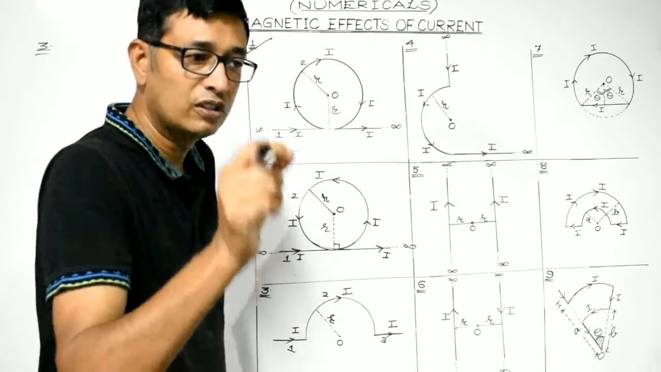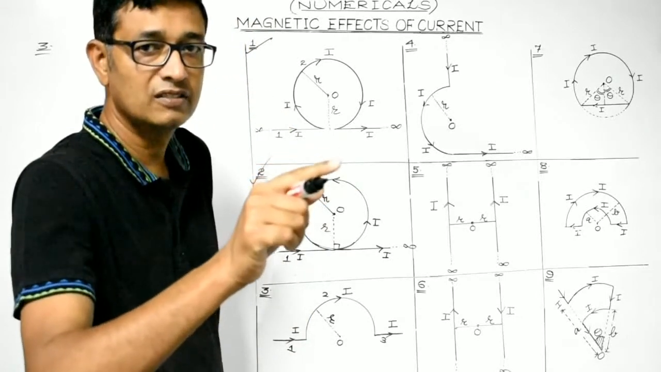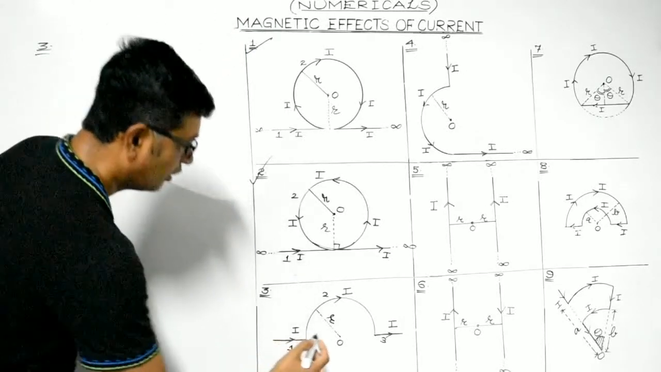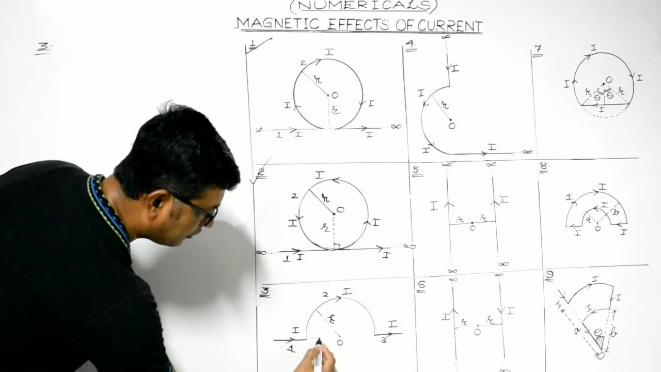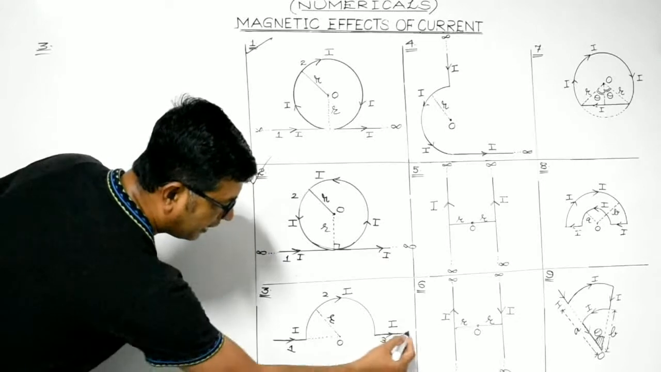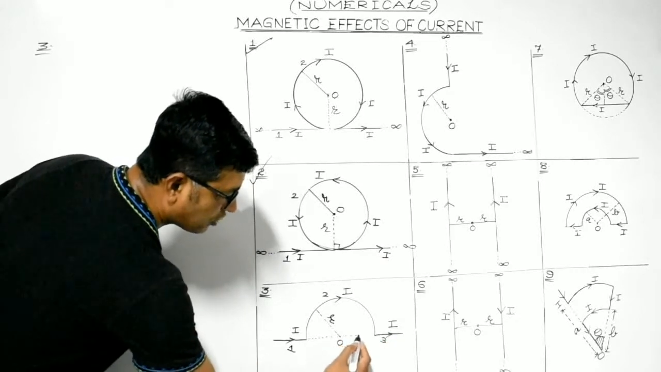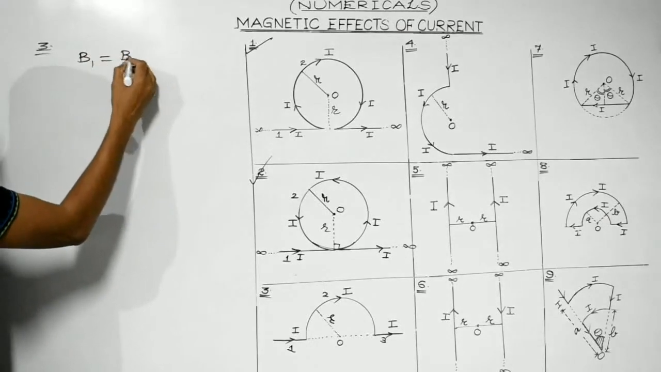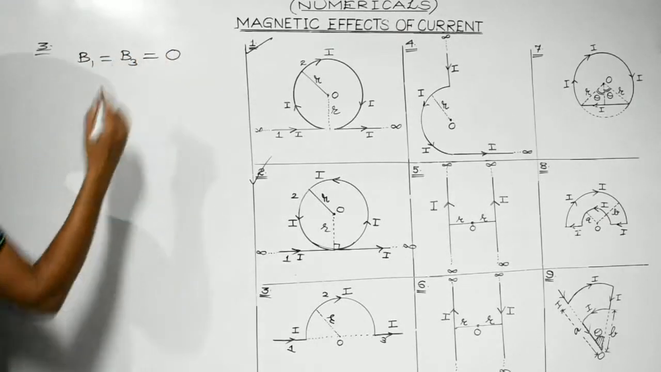Now look, students, the magnetic field at a point on the axis of a straight conductor is always 0. We have discussed it, right? So point O lies on the axis of the first portion. Point O lies on the axis of the third portion as well. So the magnetic field due to the first portion and due to the third portion is 0.